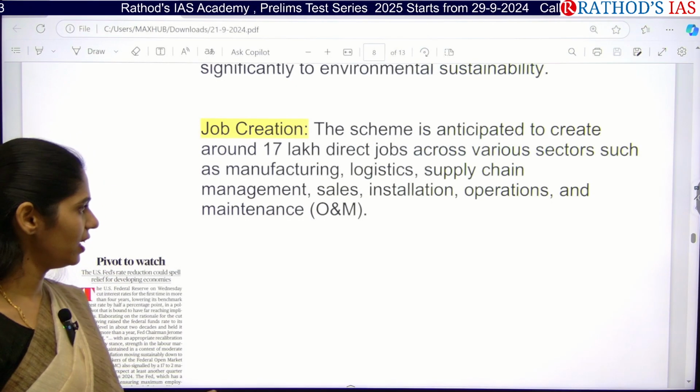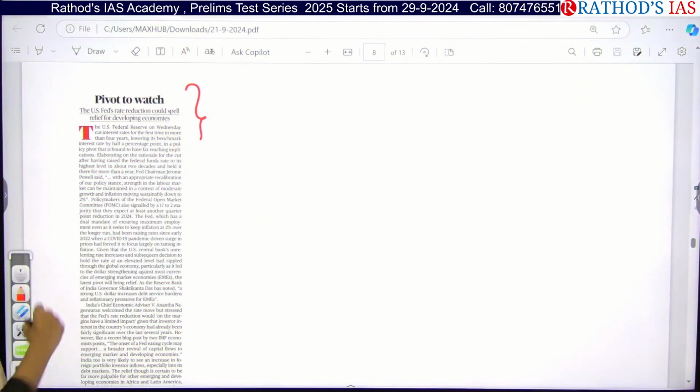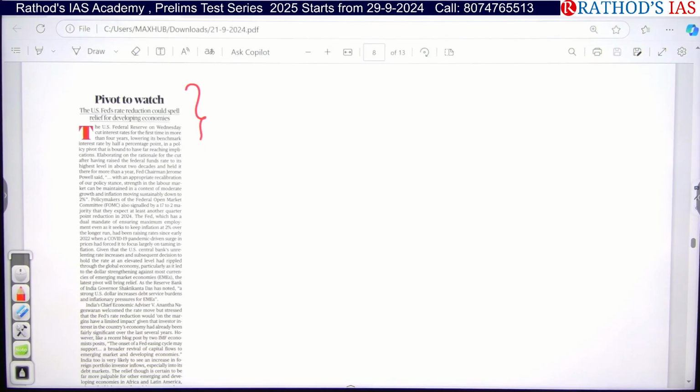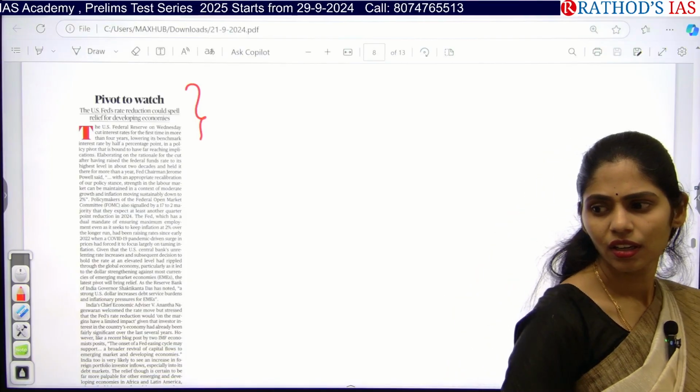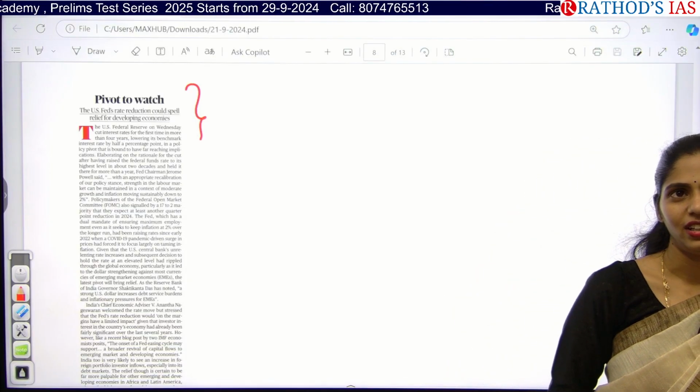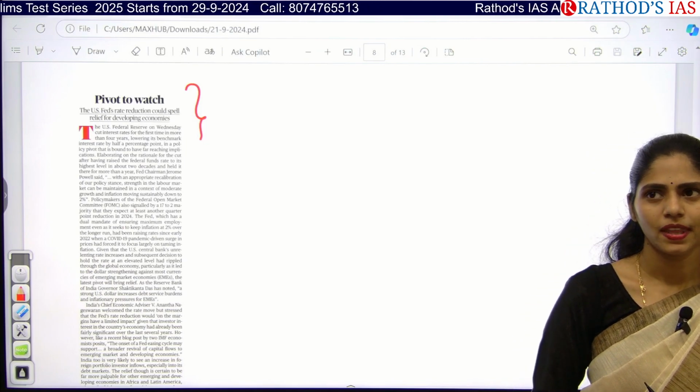Clear? No doubts, right? Okay, so see this article. Economy is going for you, right? What happened in yesterday's class? What is the topic? Okay, appreciation, depreciation, devaluation.